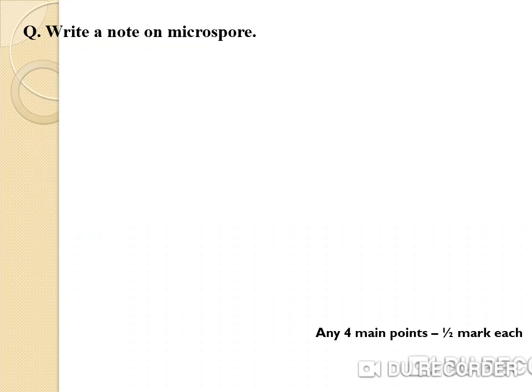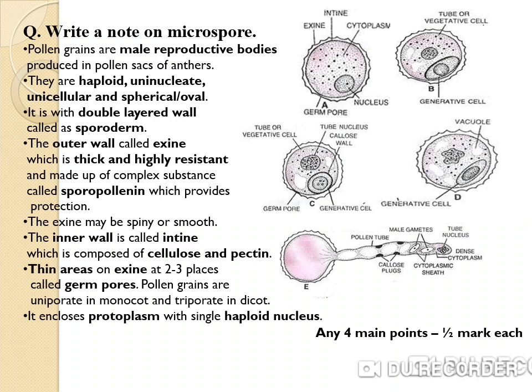Next question, write a note on microspore. Pollen grains are male reproductive bodies produced in the pollen sac of the anther. They are haploid, meaning a single nucleus, uninucleate, unicellular and spherical or oval in shape. It has a double layered wall called sporoderm, and the outer wall is called exine, which is thick and highly resistant and made up of a complex substance called sporopollenin, which provides protection.